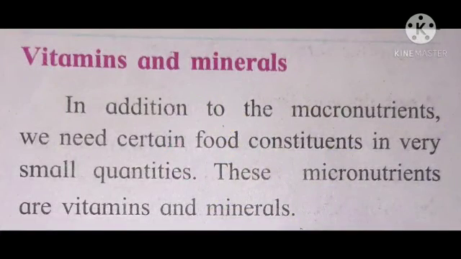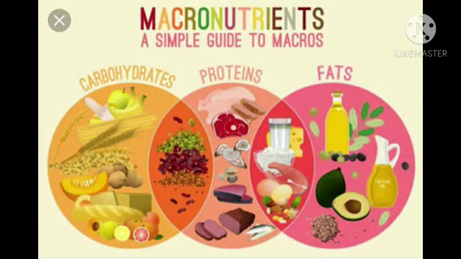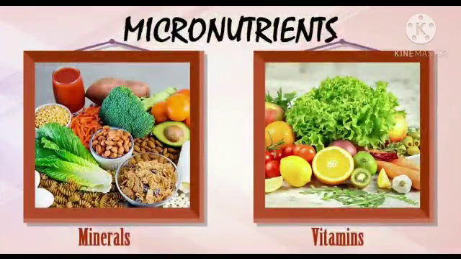In addition to the macronutrients, we need certain food constituents in very small quantities. These micronutrients are vitamins and minerals. Now students, what are the macronutrients? Carbohydrates, fats and proteins. In the same way, vitamins and minerals are the micronutrients. Okay, so now we'll see in detail.